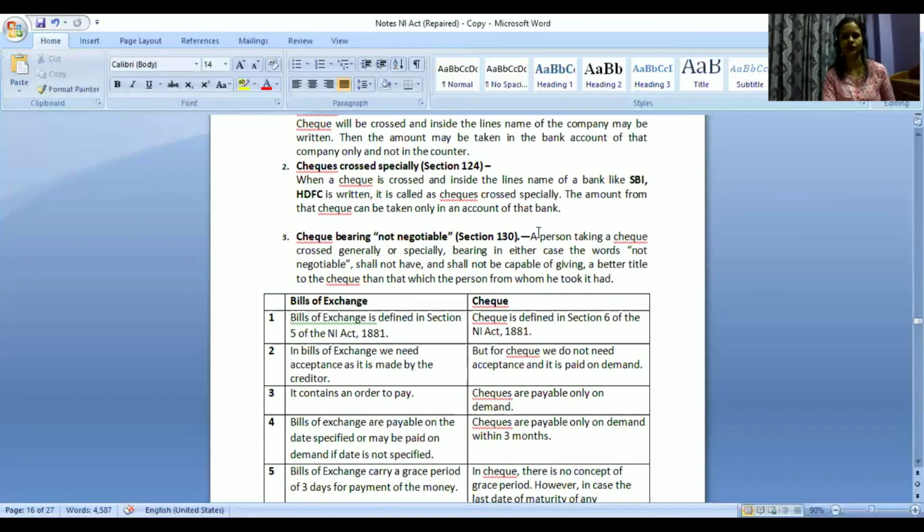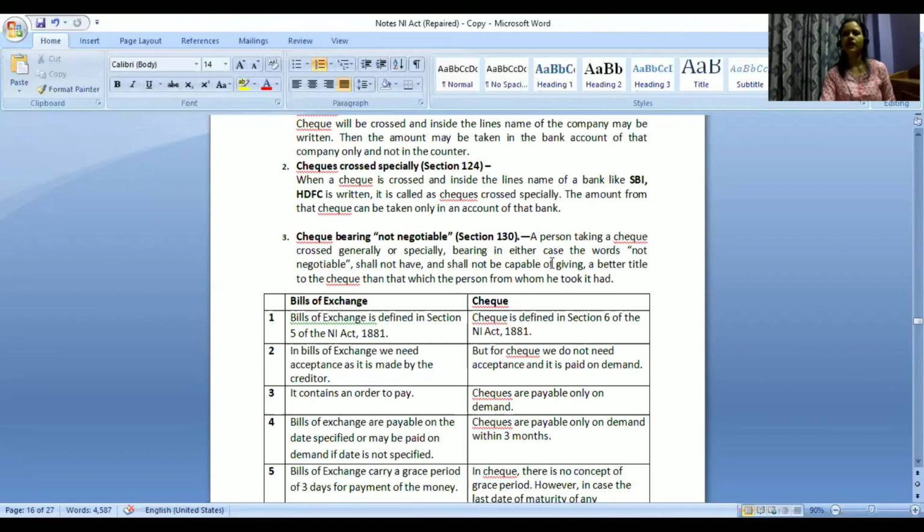So what is not negotiable? A person taking a check crossed generally or specially. So it may either be generally or specially. This is why we are not considering it as a third type of crossing. We have only two different types of crossings, and in either of these, we may have the words not negotiable written. So not negotiable is not a different type, but it can be included in generally or in specially.